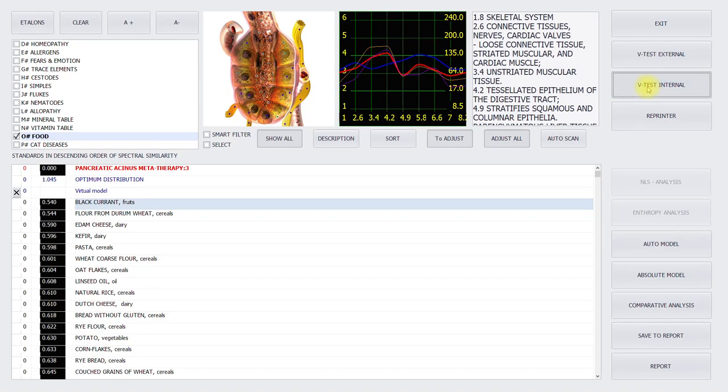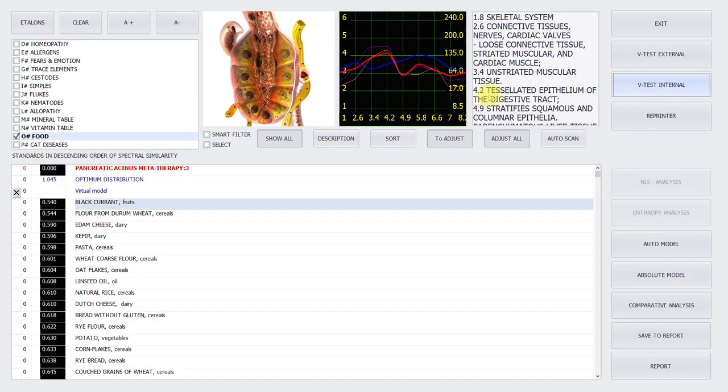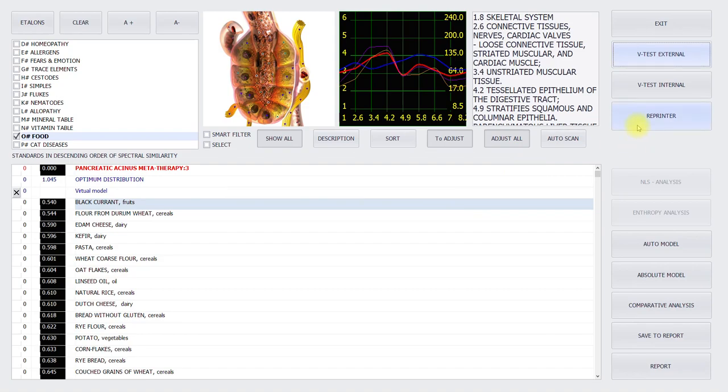Feed test internal, and you can check if it gives improvements or not. You can also scan and use your own remedies. For example, and you have the input, and that will be saved in a list so you can use it later again. You can put things in the reprinter. The reprinter reprints the remedies in your cup.